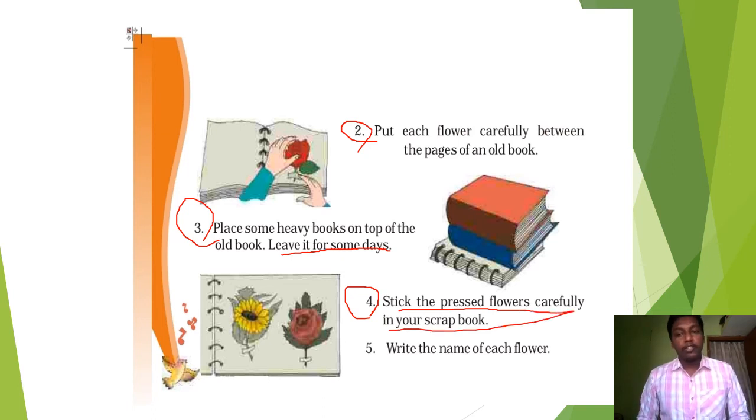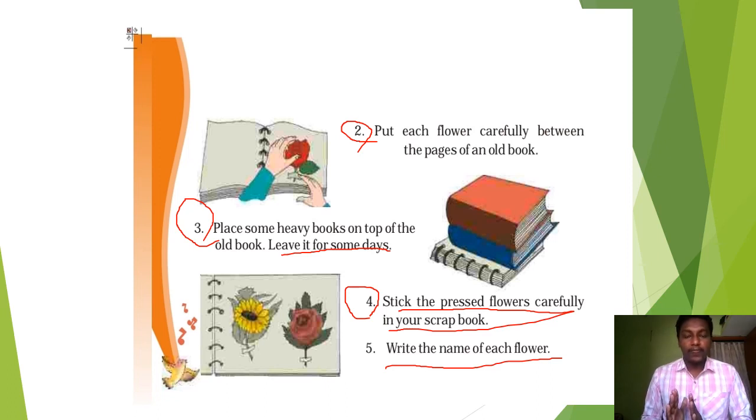And what you have to do? You have to stick these flowers in your scrapbook. And next, what is written? Write the name of each flower. So you have collected 5 flowers, and you will stick all those 5 flowers in your scrapbook, and you will write the name of each flower. So this is your activity you have to do, and I hope you will do it at home.